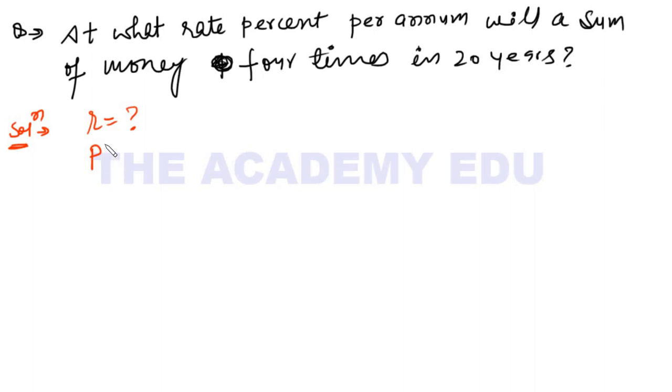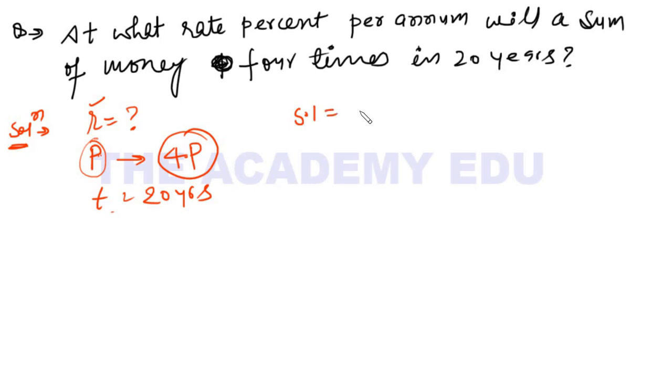So the question is saying that if I have principal P, it becomes 4 times, which is 4P, in 20 years. We need to find the rate of interest at which this principal becomes 4 times in 20 years. So what is your formula?